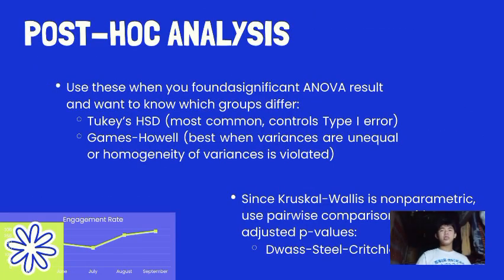Now, the post hoc analysis. Post hoc analysis is used when you found a significant ANOVA result and you want to know which groups differ. And we have here the Tukey HSD, most common, it controls type 1 error. Games-Howell, best when variances are unequal or homogeneity of variances is violated. Since Kruskal-Wallis is non-parametric, use pairwise comparisons with adjusted p-values, which is the Dwass-Steel-Critchlow-Fligner. Okay.